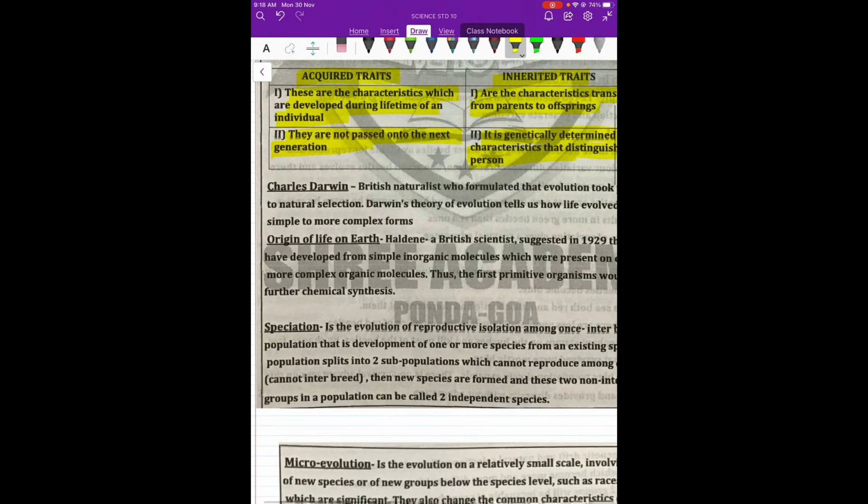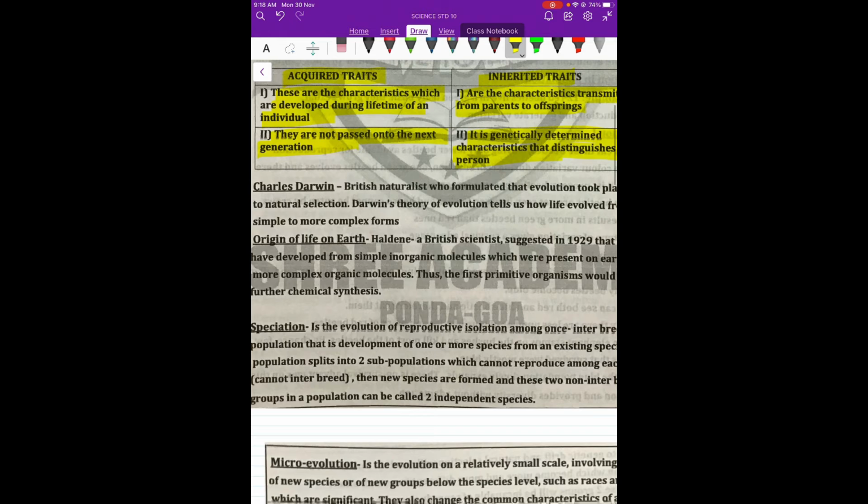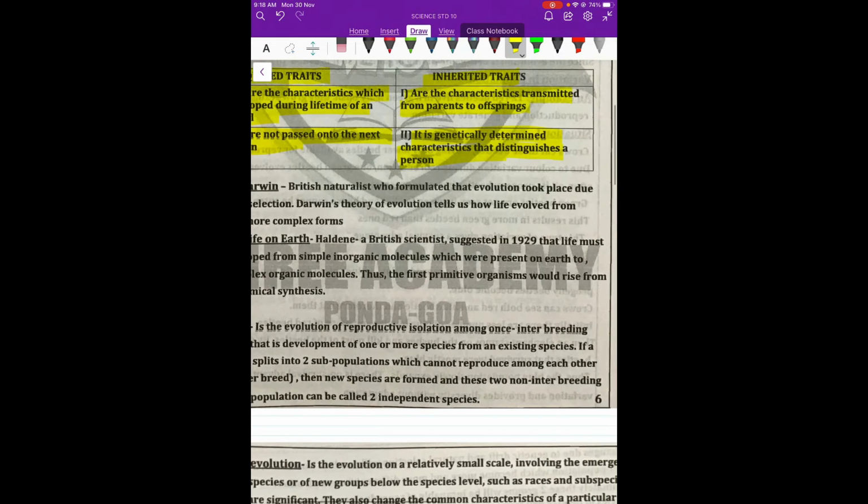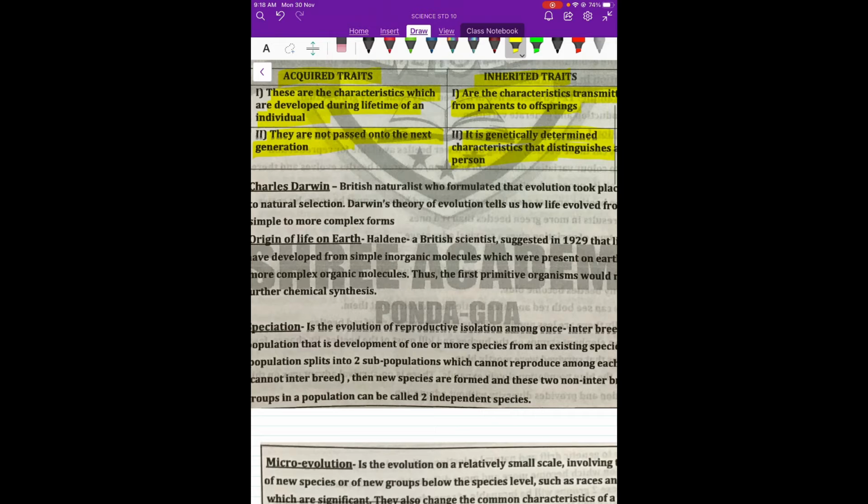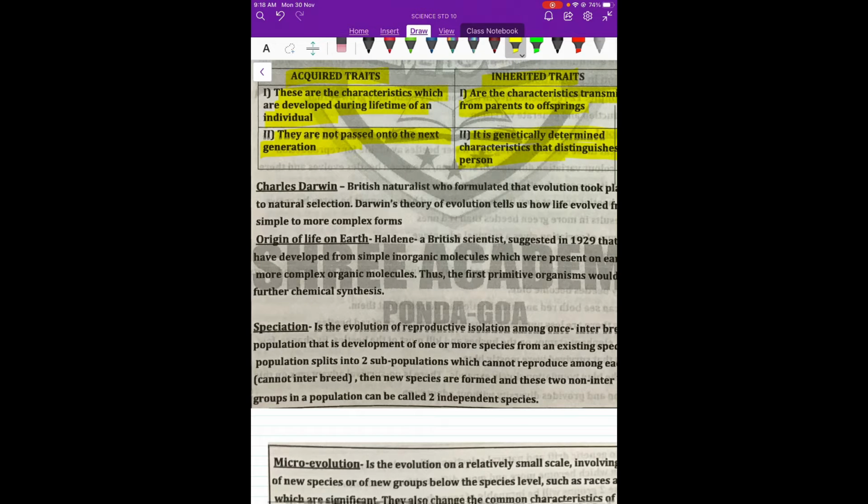Now Charles Darwin is a great man who laid the foundation, the basis, the concept of evolution. What did he say? He had his famous Darwin's theory of evolution. What does it say? It says how life has evolved from a very primitive and simpler form to a more complex form. Now how does it happen? It has happened because of natural selection.